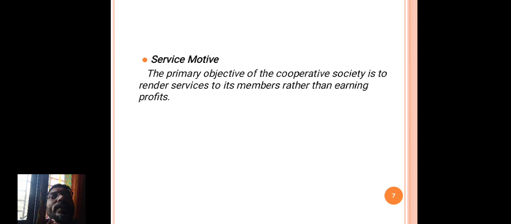Then the important characteristic of a cooperative organization is service motive.